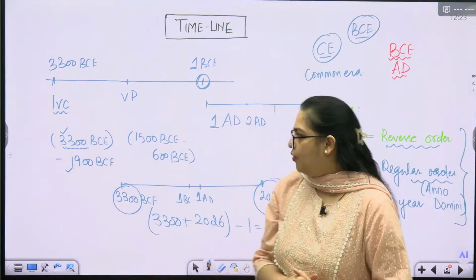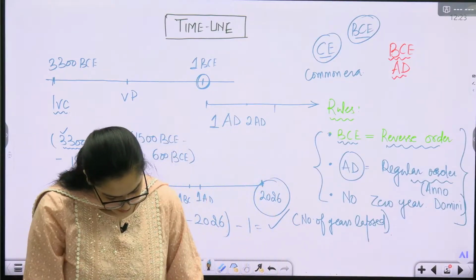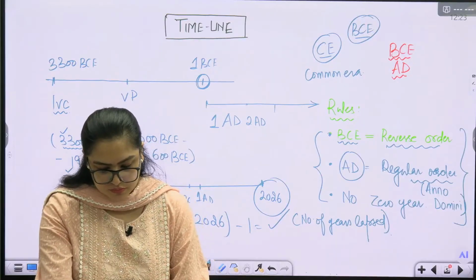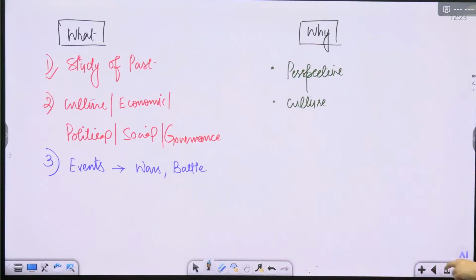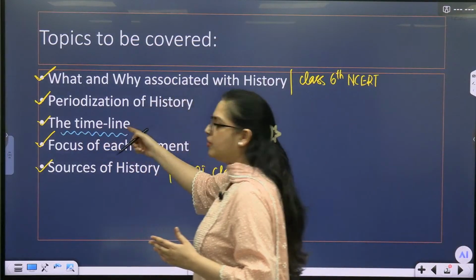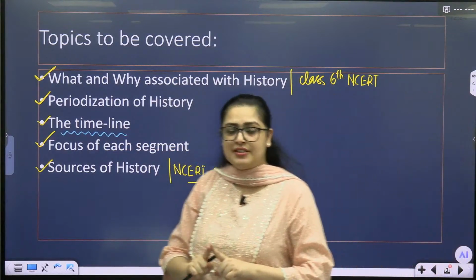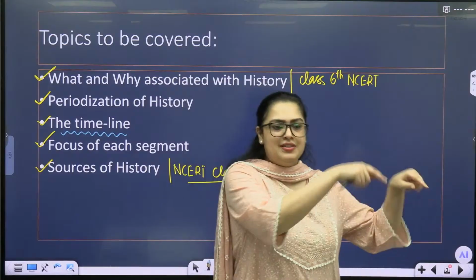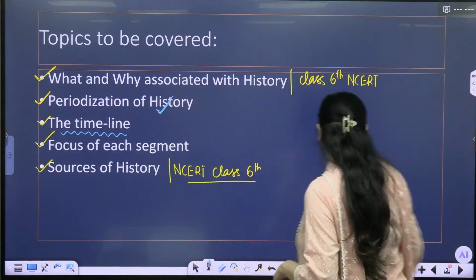Okay. Now the next thing to understand. Now the new part we will do is the periodization of history. Before that, we discussed the timeline, and now it is clear to all of us. So when we start with ancient history, we will start with BCE or BC, and then in reverse order we will be moving towards the present time. Now let us talk about the periodization of history.